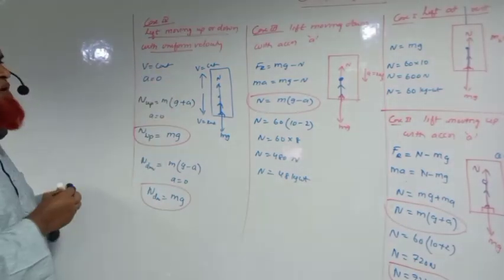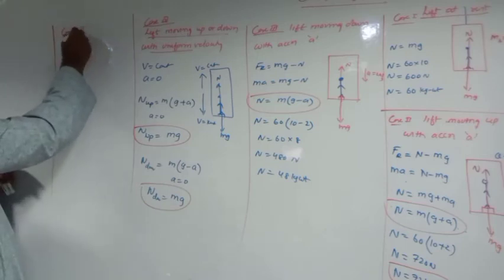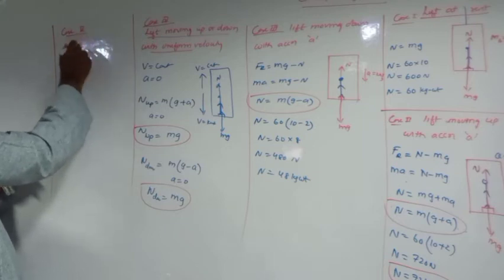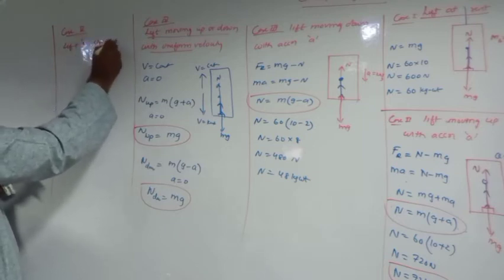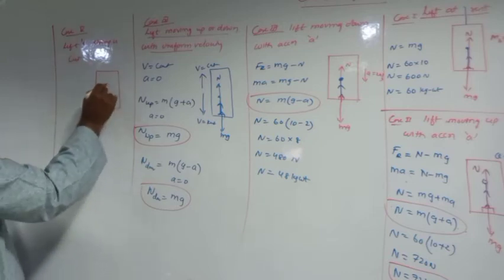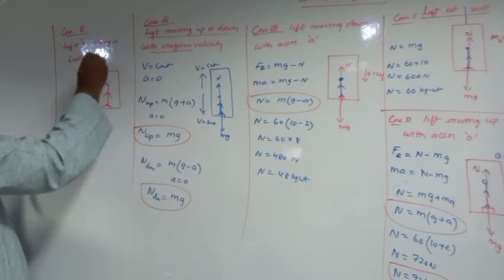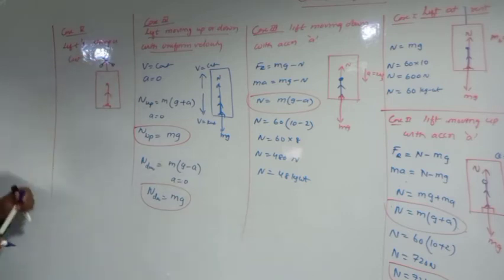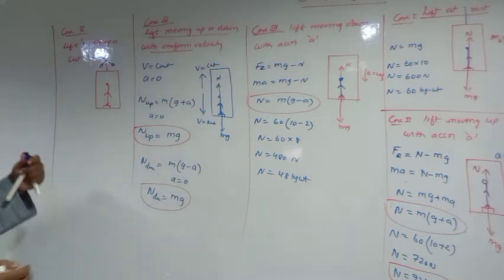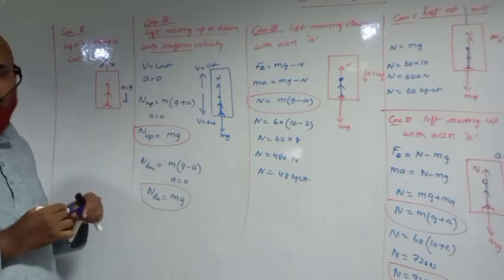So this is about lift moving up and down with a uniform velocity. Let us go to case 5, which is going to be the last case here. Lift's string is cut. Okay, there is a lift in which a weighing machine is there. A man is standing. There is a string here. It was observed that the string was cut. Then it becomes a freely falling body. That means, what is the acceleration here? Acceleration will become acceleration due to gravity.